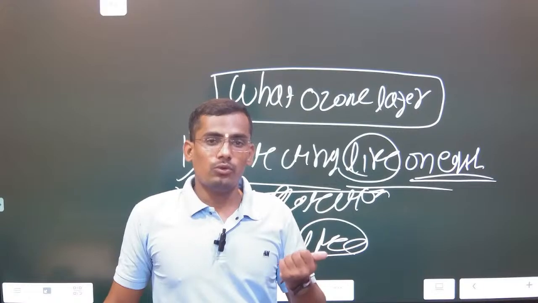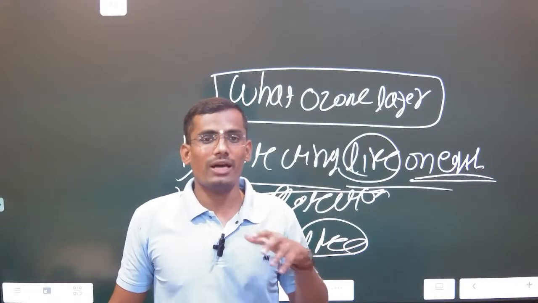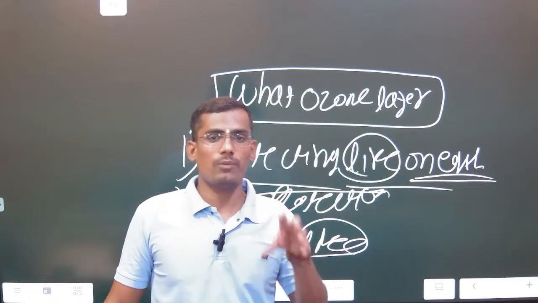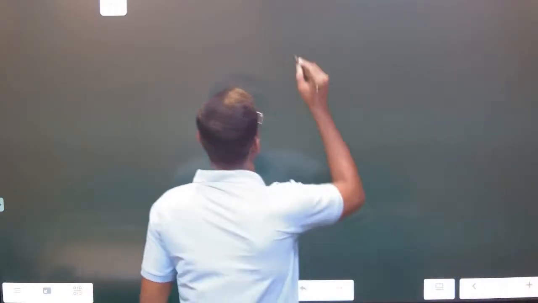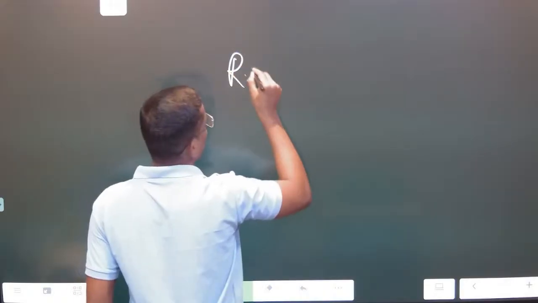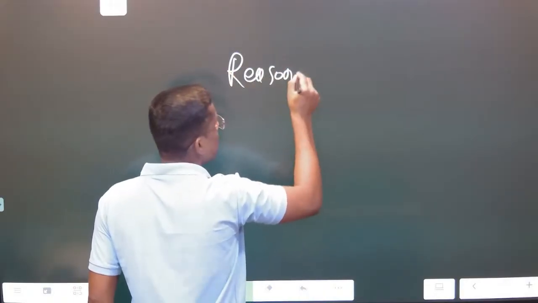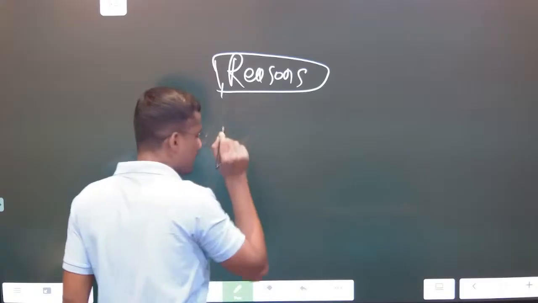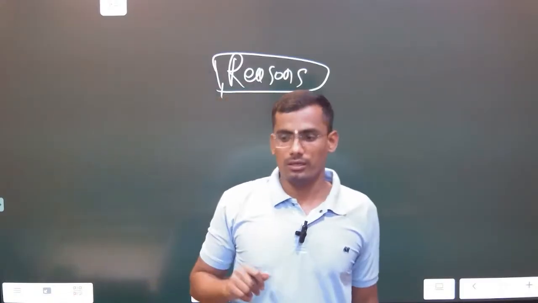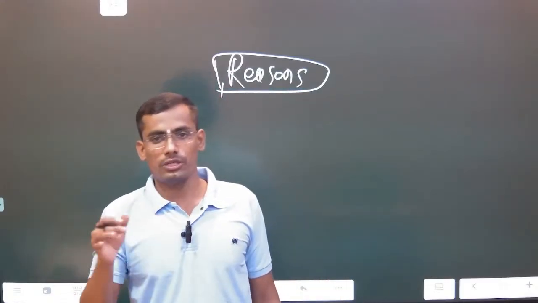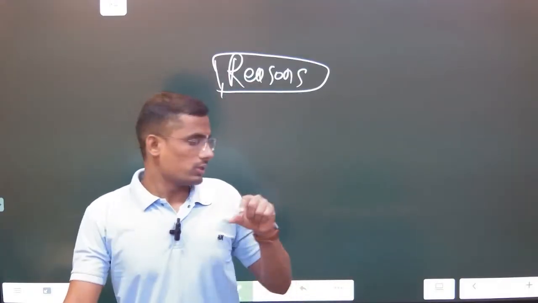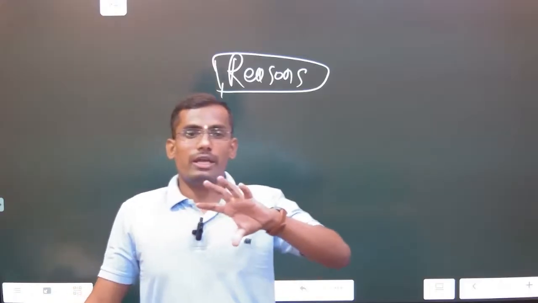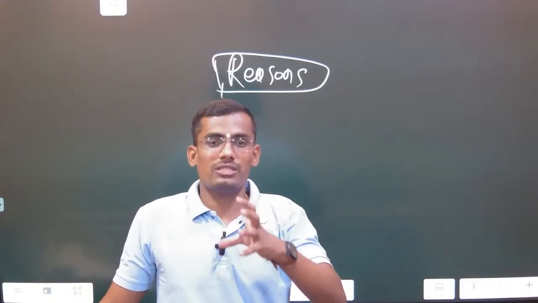Now the question: if this is so important, what are the reasons for the depletion of the ozone layer? First and foremost reason, I am writing here. We generally hear in the news that over Antarctica the ozone layer is depleting. I just want to share that this is not exactly depletion of the layer, but thinning of the layer.